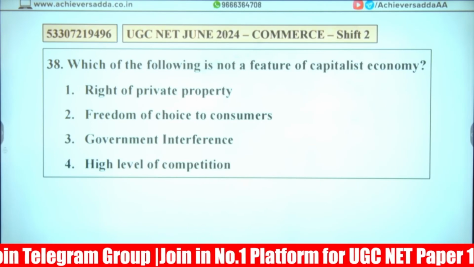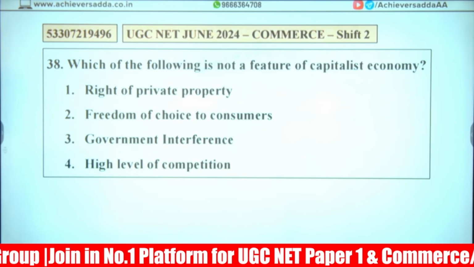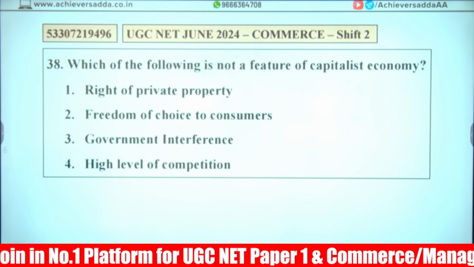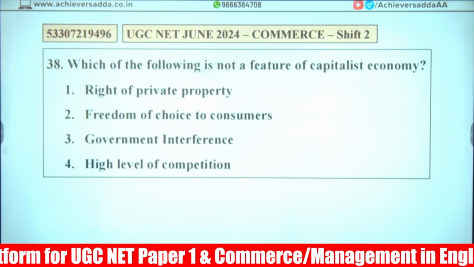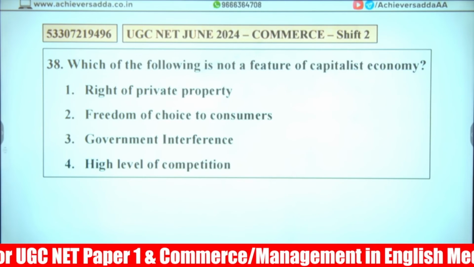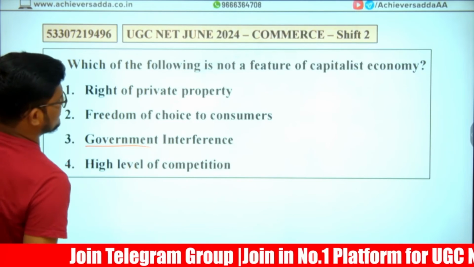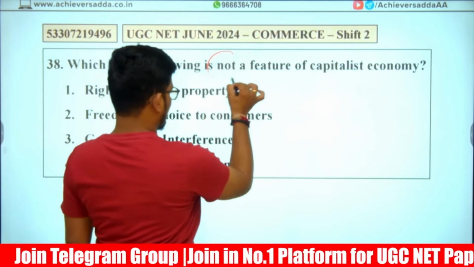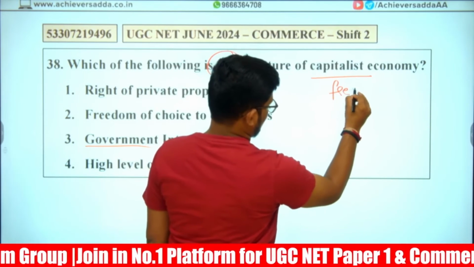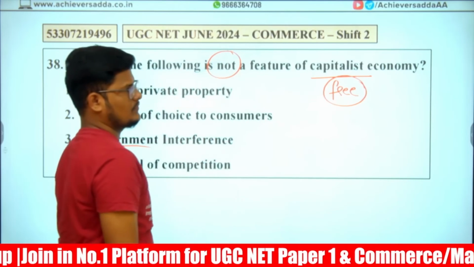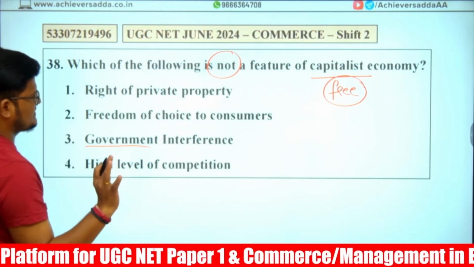June 2024 commerce, shift number 2: which is not a feature of capitalist economy? Answer the question fast. Everybody who is watching the class, answer the question. Don't be silent in the class. Answer is option 3, government interference. Because a capitalist economy is fully freedom oriented, fully private. Government interference will not be there in a capitalist economy.